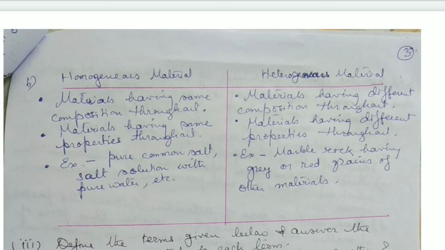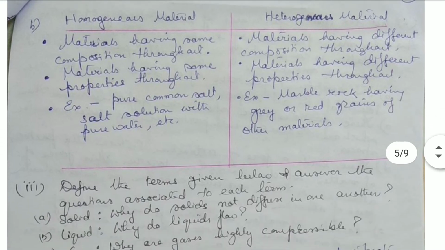The homogeneous material has the same properties throughout, but in case of heterogeneous material, the properties differ throughout. An example of homogeneous material is pure common salt, salt solution with pure water, etc. But in case of heterogeneous material, it can be marble rock having gray or red grains of other materials.